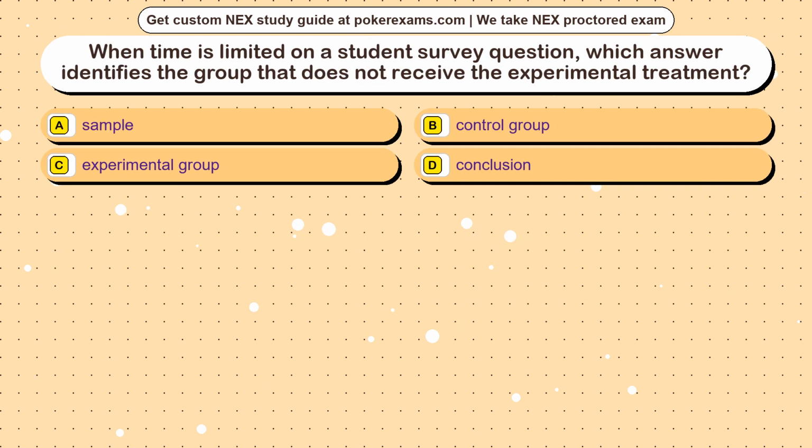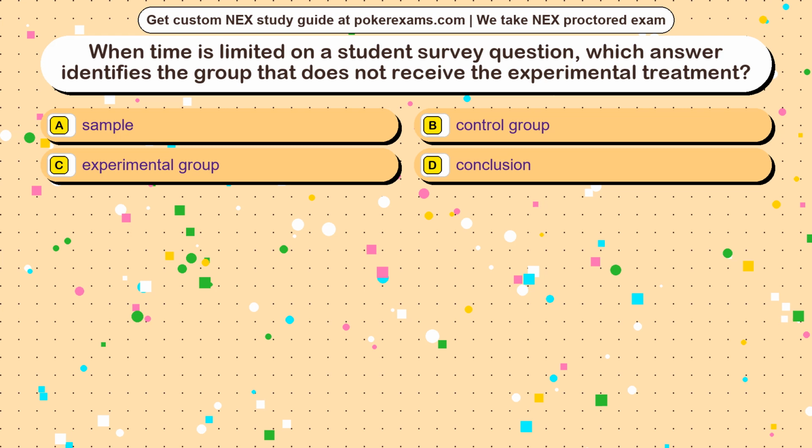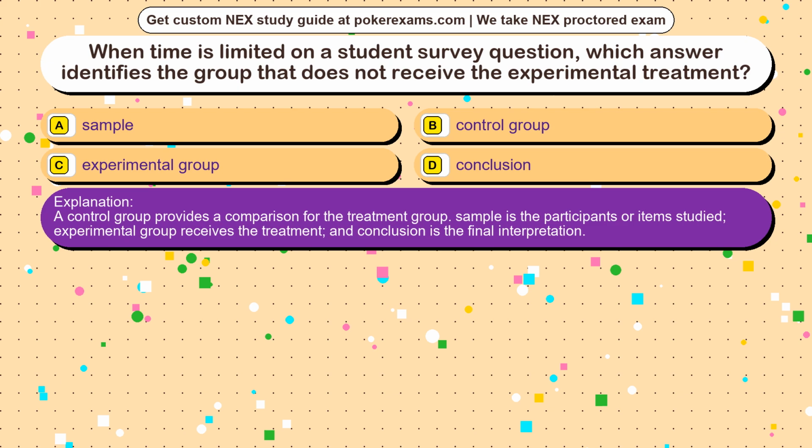Question 5. When time is limited on a student survey question, which answer identifies the group that does not receive the experimental treatment? Option A, sample. Option B, a control group. Option C, experimental group. Option D, a conclusion. The correct answer is option. A control group provides a comparison for the treatment group. Sample is the participants or items studied, experimental group receives the treatment, and conclusion is the final interpretation.